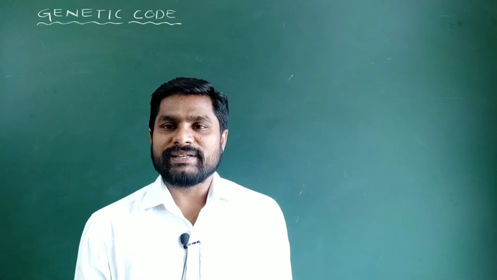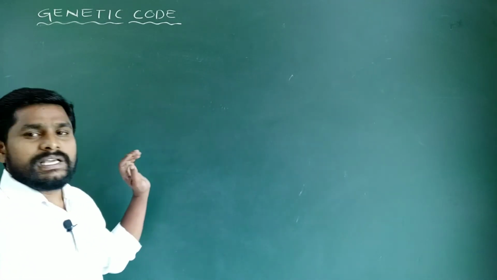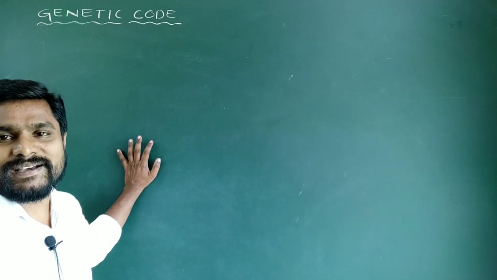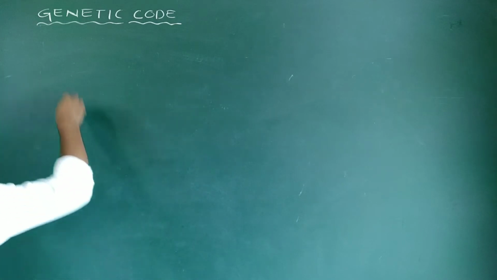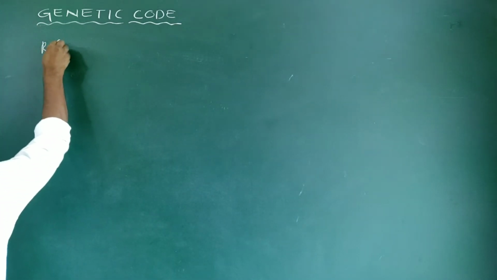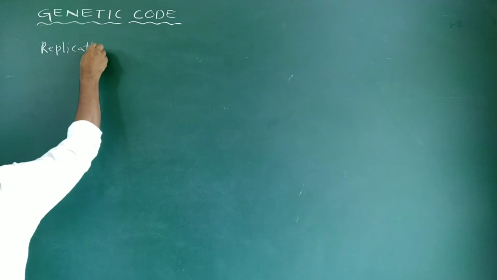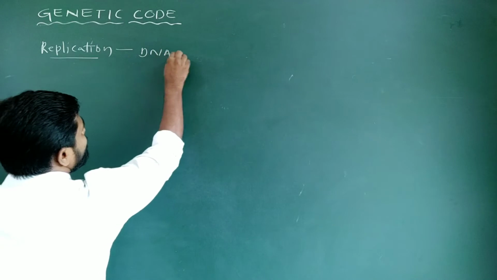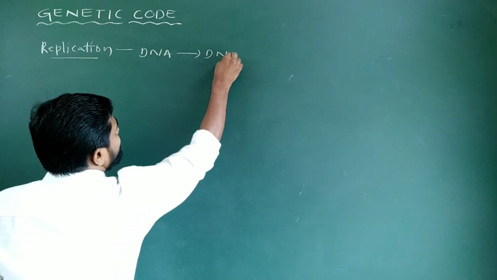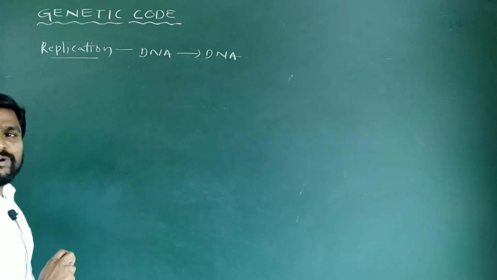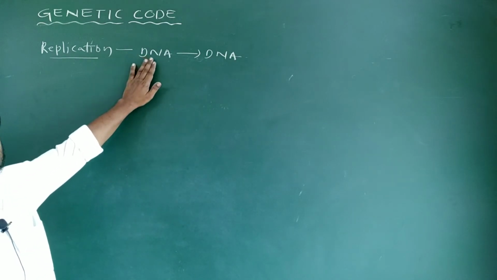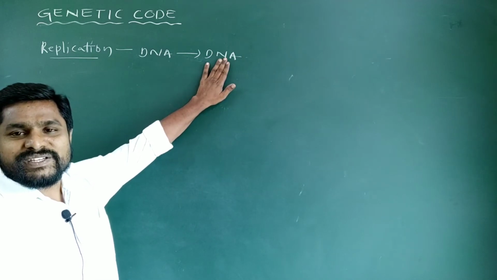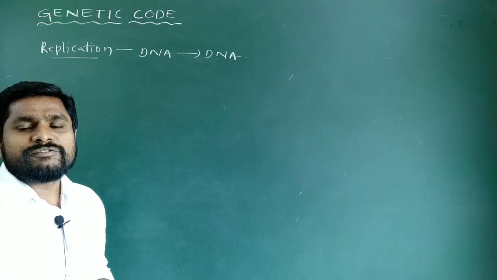Let's begin today's topic, that is genetic code. In earlier video lessons, we discussed in detail the mechanism of replication and transcription. Here, the mechanism of replication involves the transfer of genetic information from a DNA molecule to another DNA molecule, or copying of genetic information from a nucleic acid to another nucleic acid within the same nucleotide language, following the rule of complementarity.